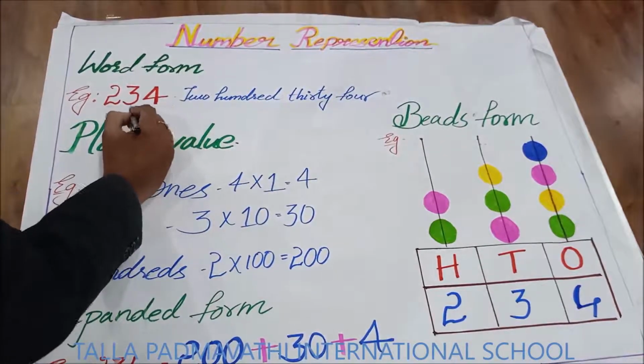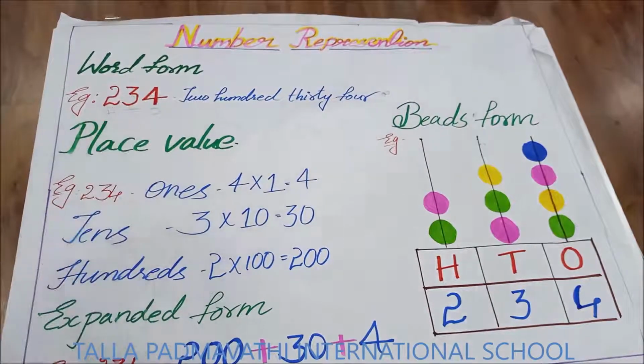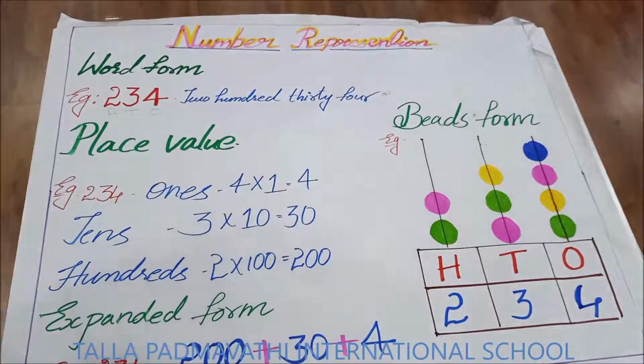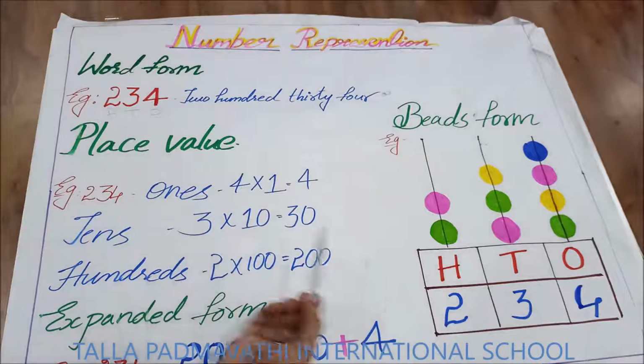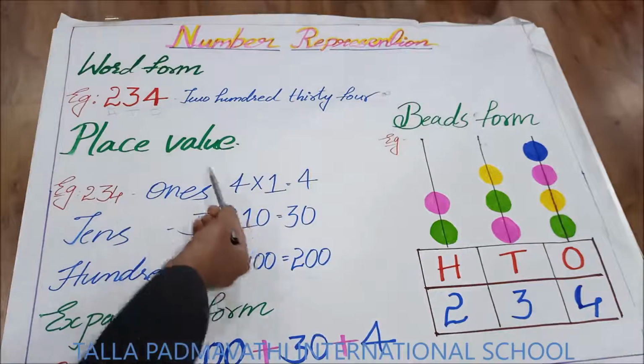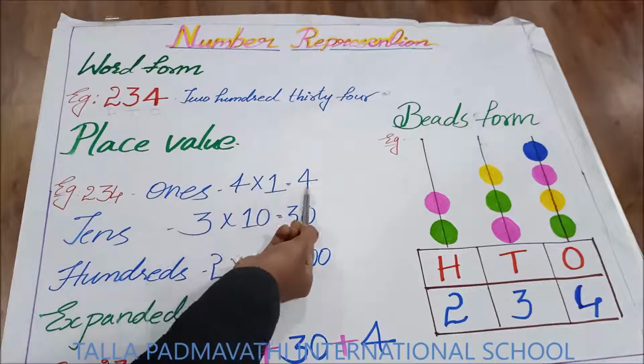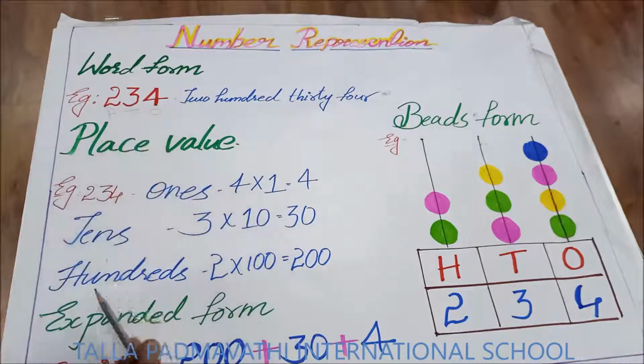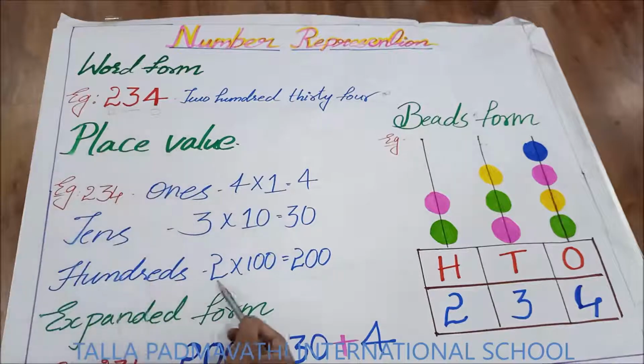Ones, tens, hundreds. So this is the word form. And next one is the place value. Ones place 4. 4 ones are 4. Tens place 3 tens are 30. Hundreds place 2 into 100, 200.